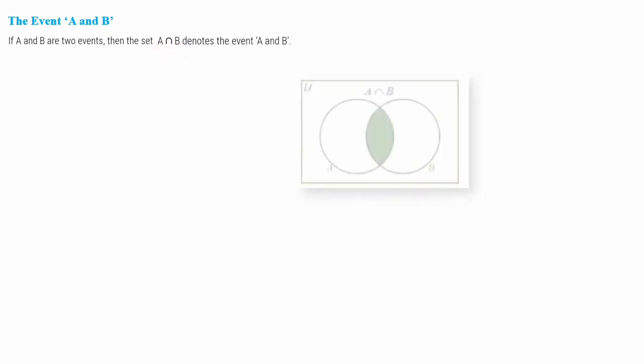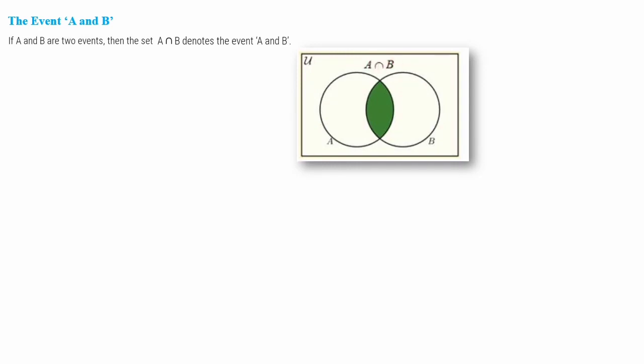Next is the event A and B. If A and B are two events, then the set A intersection B denotes the set A and B. Set A and B means A intersection B, a portion which is common for both A and B. In the Venn diagram representing A intersection B, you have seen there is an event A marked with the first circle and another event B marked here. The portion which is common for both A and B, this green shaded portion, is representing A intersection B. So A intersection B is the same as A and B.